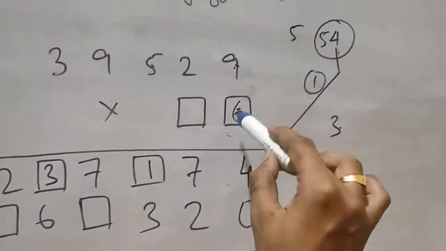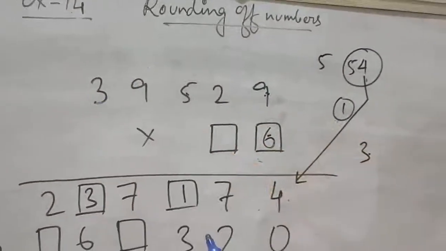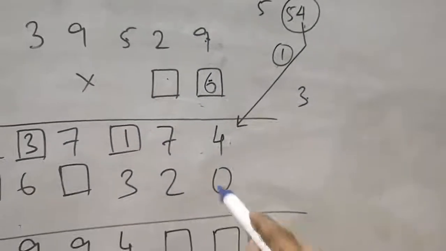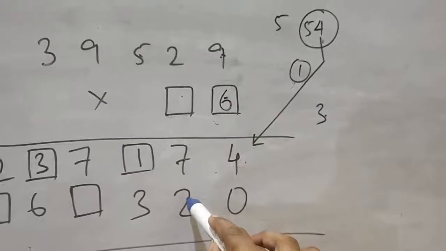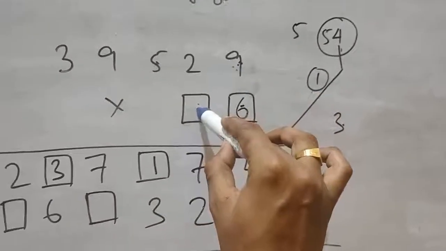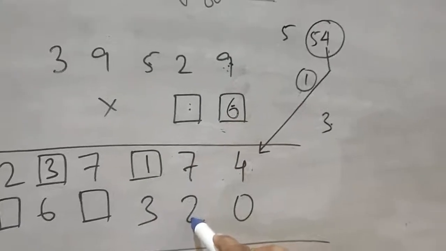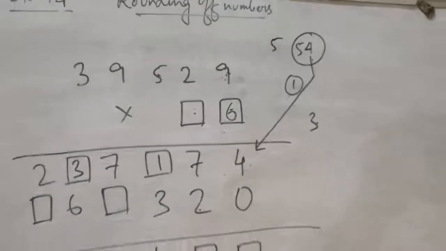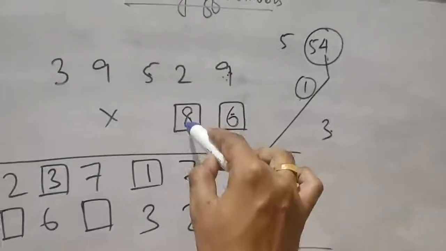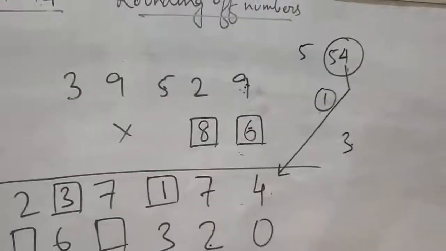Next, I have multiplied 6 with this number. Next, here this number has to be written. It is given 2 here. Here you have to multiply 9 with a number to get 2, right? So what number will it be? Think about it. It is 8, because 8 times 9 is 72.